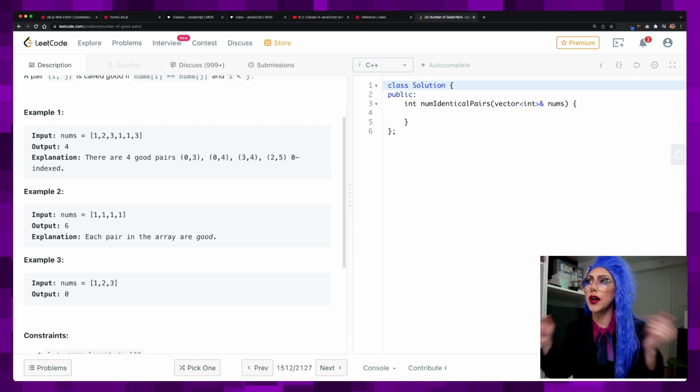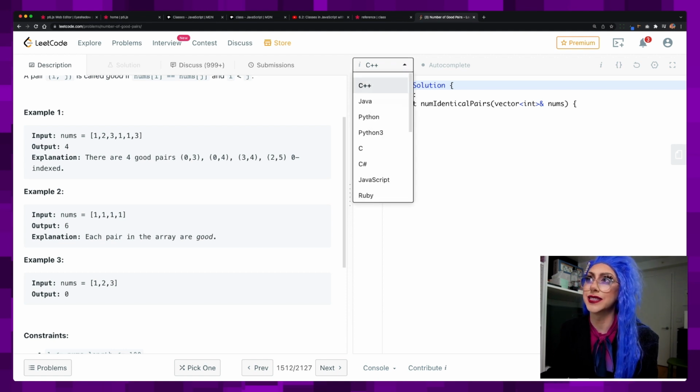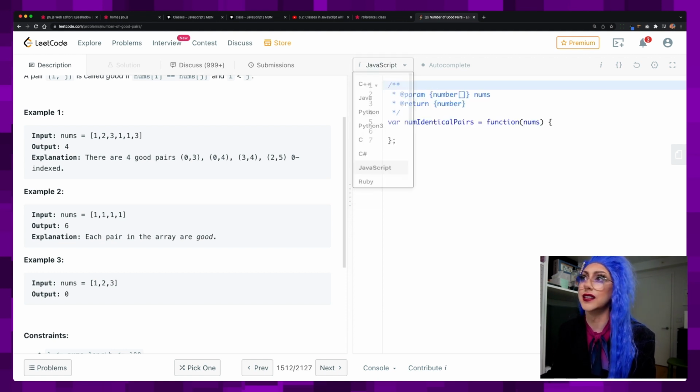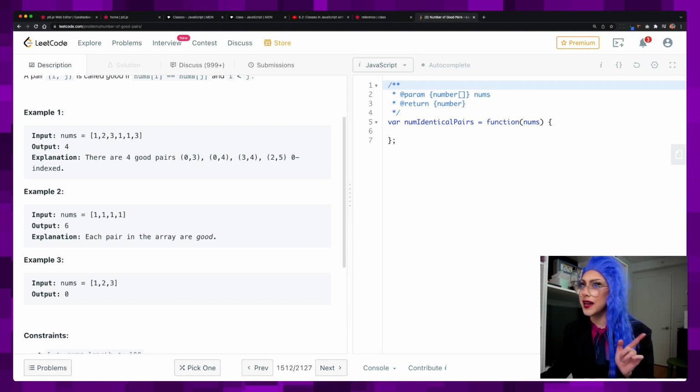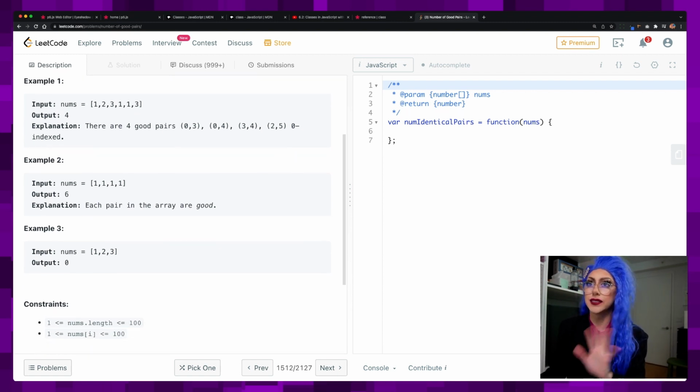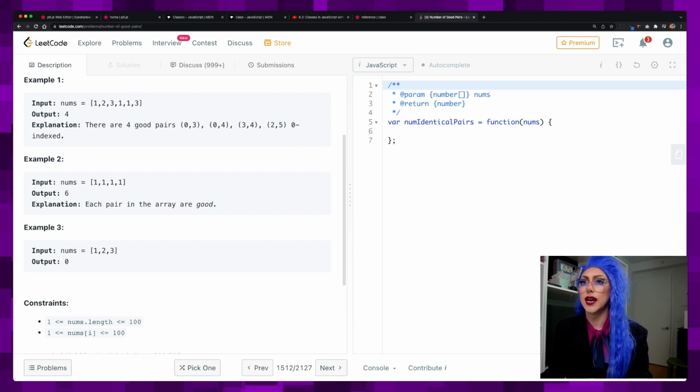That makes sense because we are what? Programming. We're also not doing this in C++. So sorry, this is going to be happening in JavaScript, which is how I like to do most of my coding interviews, but we should do a general coding interview Q&A at some point. The output is 6.